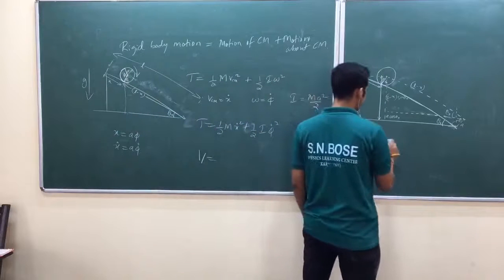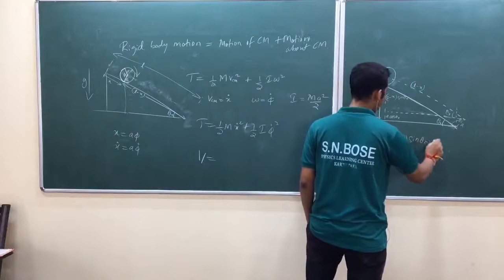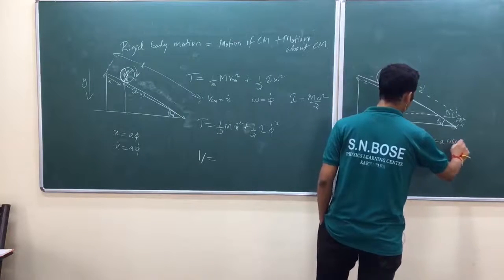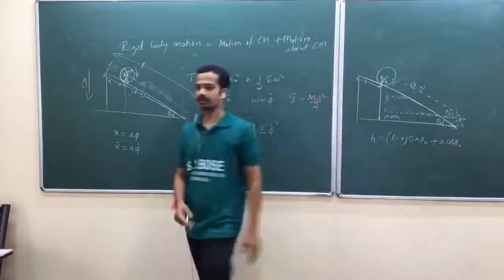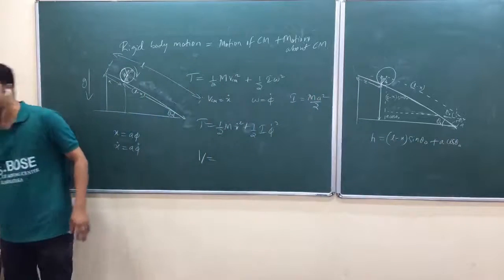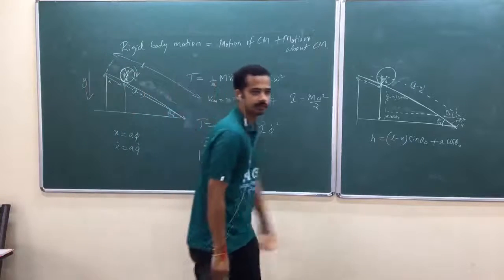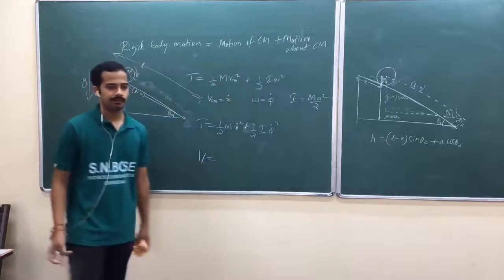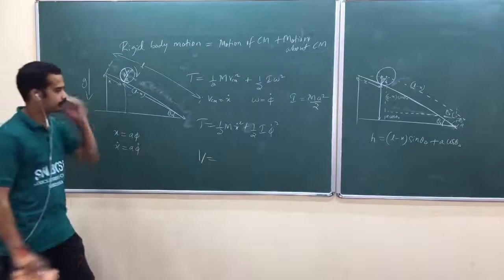Total height is L minus x sine theta naught plus A cos theta naught. It doesn't matter if you take this one or the additional term, for the equation of motion it doesn't matter. Geometry, okay? Work out the geometry properly.